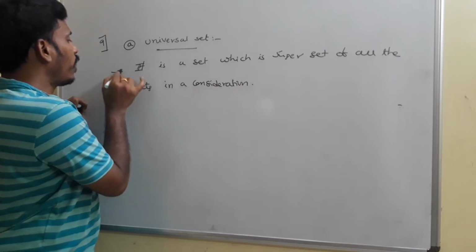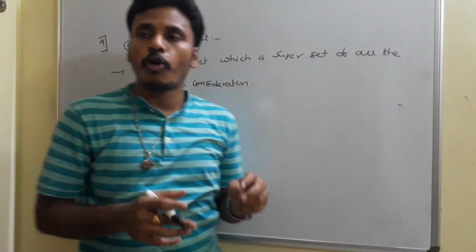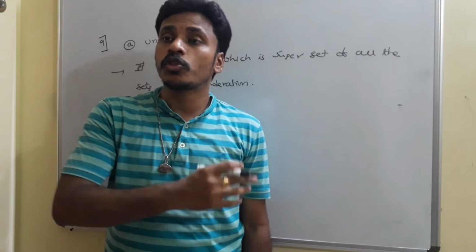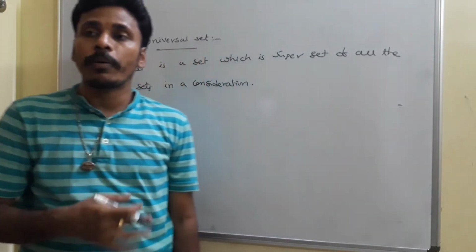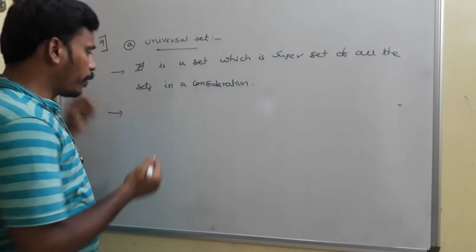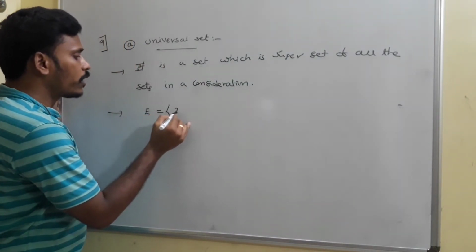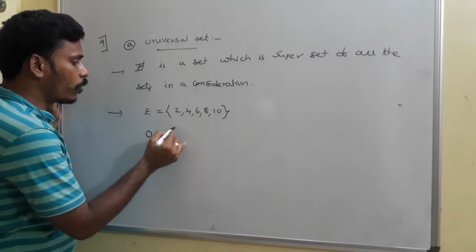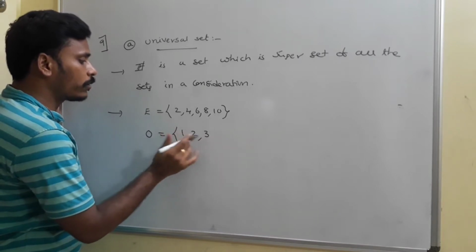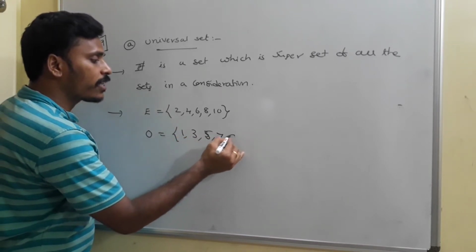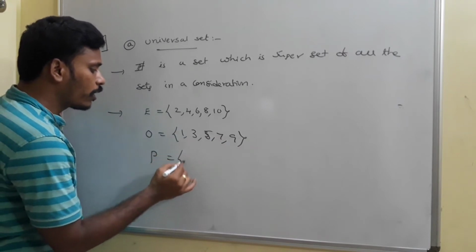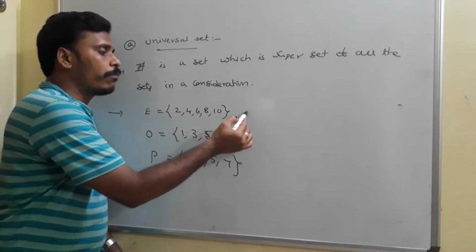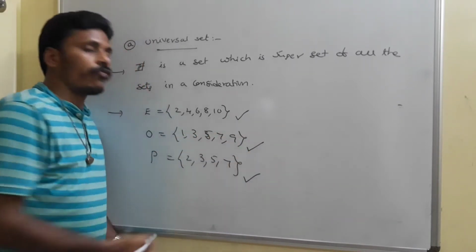For example, we are discussing a problem, and suppose in that problem there are some sets included. If you have a set which is a superset of all the given sets, that superset is called the universal set. For example, E is the set of even numbers like 2, 4, 6, 8, 10. O is the set of odd numbers like 1, 3, 5, 7, 9. And P is the set of prime numbers like 2, 3, 5, 7. Just look there. This is a set of even numbers, this is a set of odd numbers, and this is a set of prime numbers.